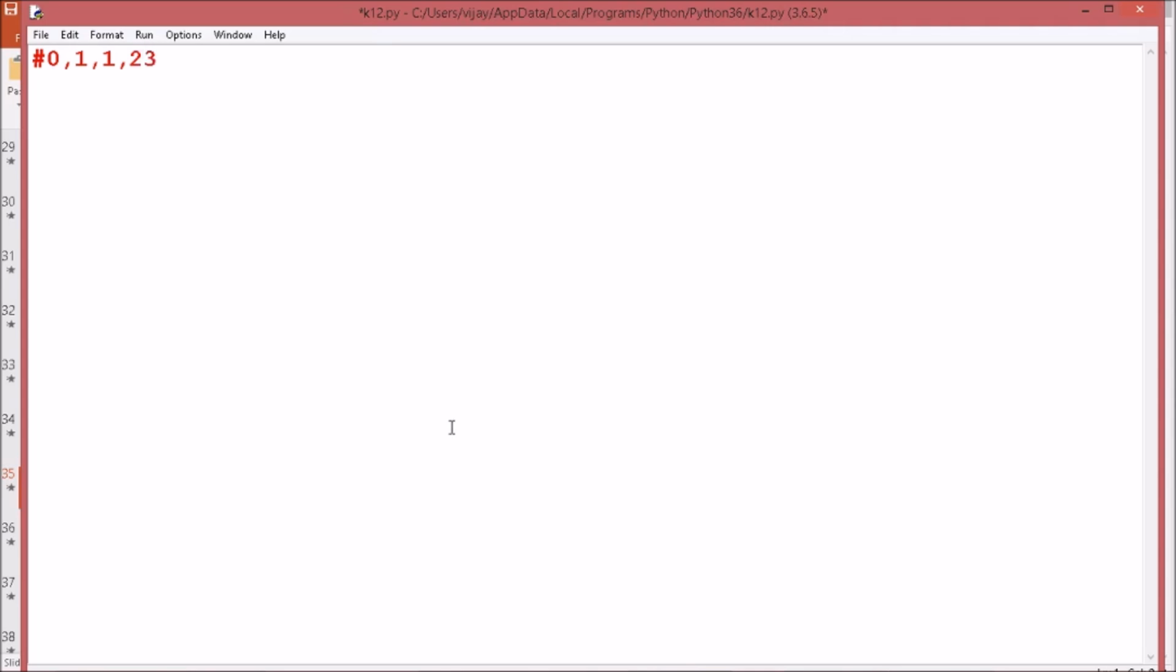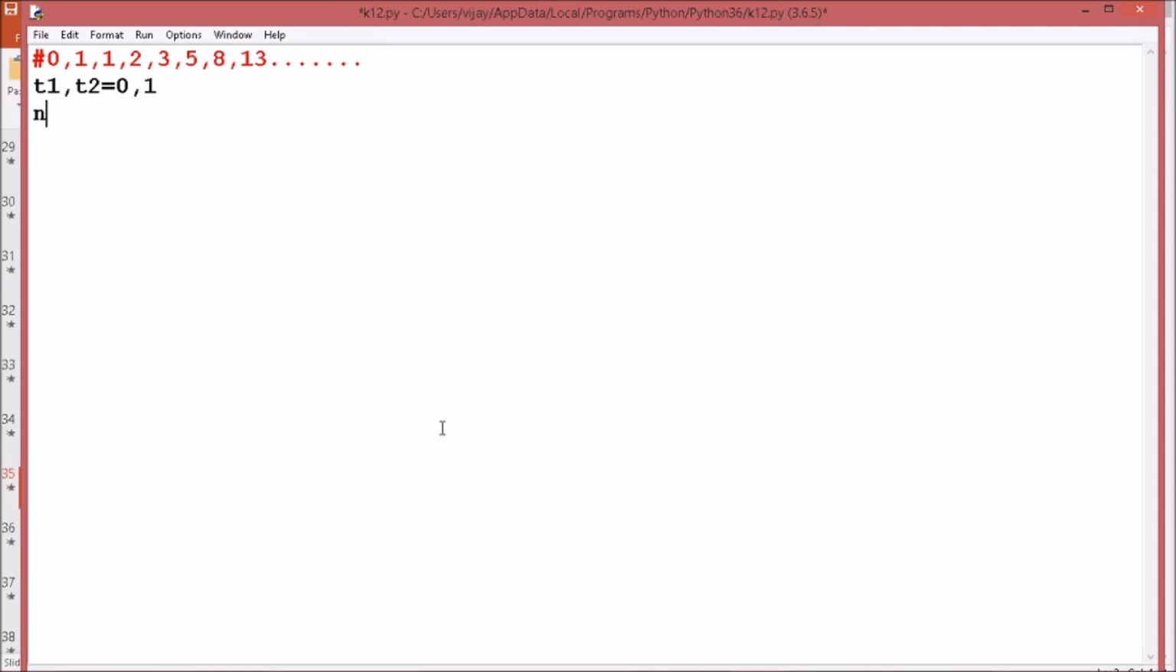So 0 plus 1 is 1, 1 plus 1 is 2, 1 plus 2 gives 3, 2 plus 3 gives 5, 3 plus 5 gives 8, 8 plus 5 gives 13, and so on. This is the Fibonacci series. So the first two numbers of this Fibonacci series are fixed. So we say term 1, term 2 is equal to 0, 1. These are the fixed values.